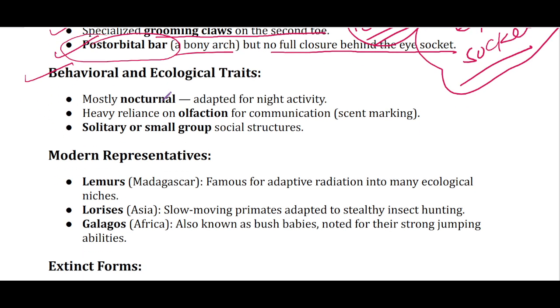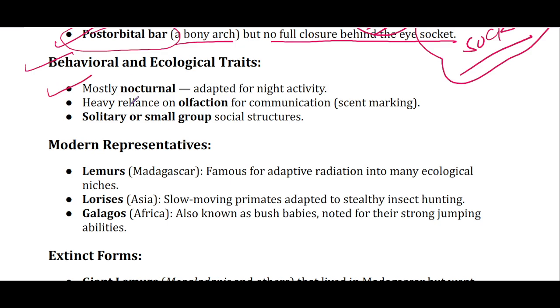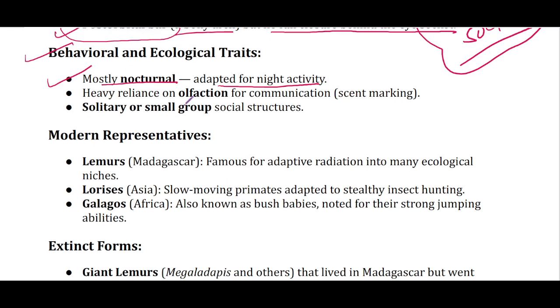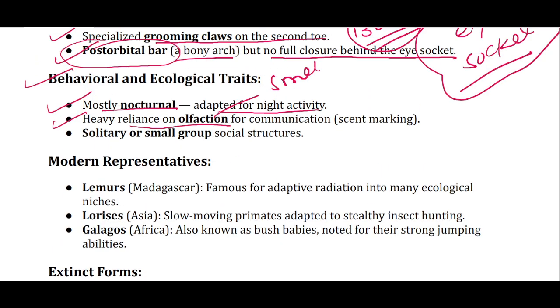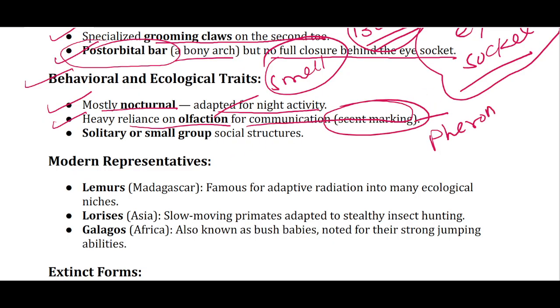Now behavioral and ecological traits. So most of the Strepsirrhines are nocturnal, which means they are adapted for night activity. Then they rely more on olfaction, just like other mammals. Olfaction means relying on smell. So this reliance on olfaction is for communication by marking scent, because there is a hormone in us, pheromone.